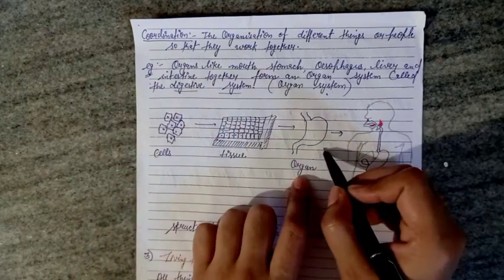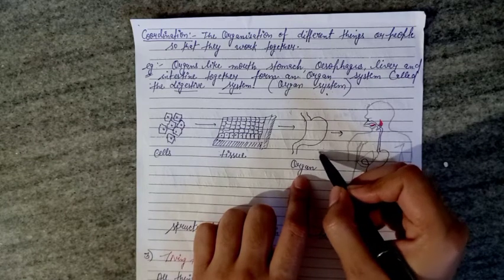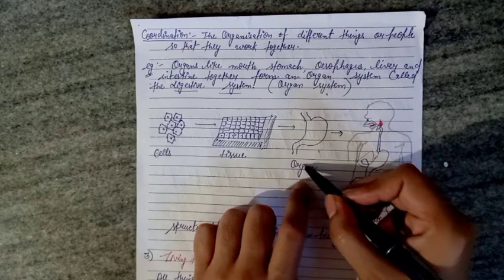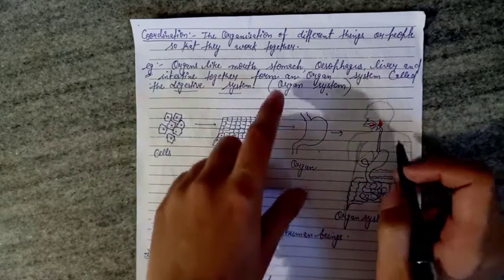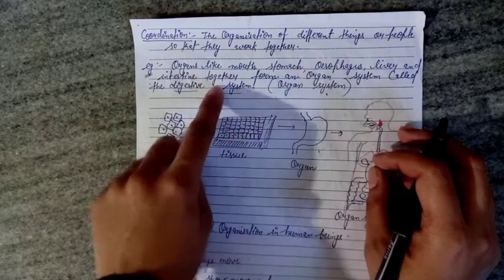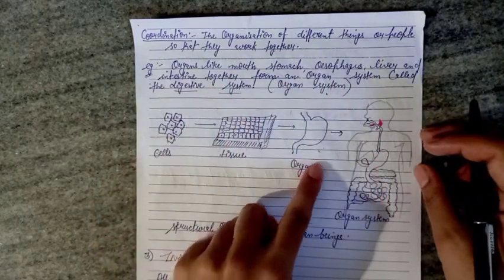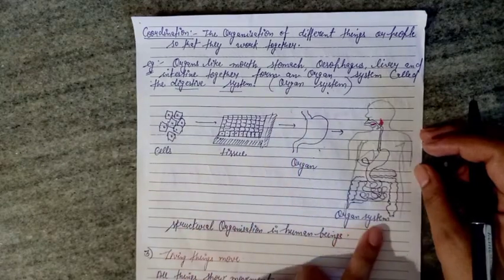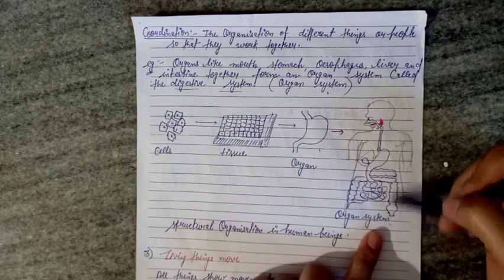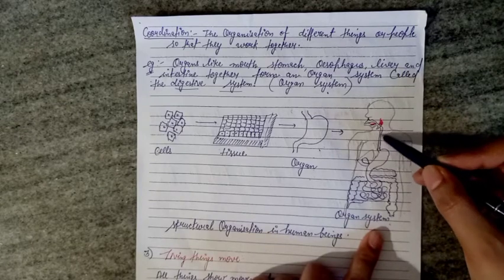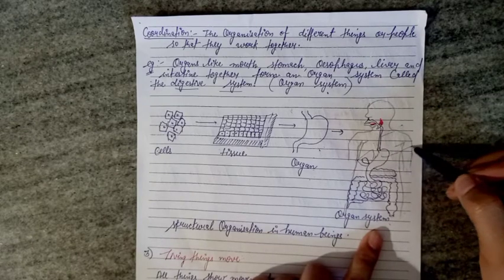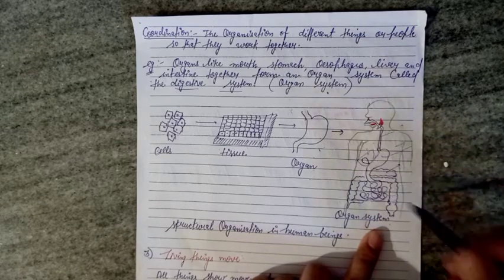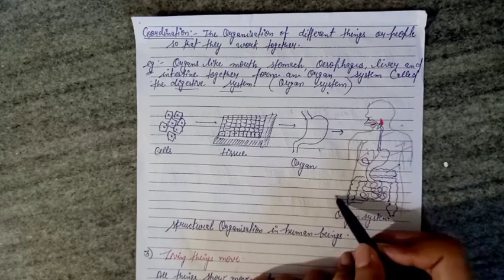So here, two or three groups of tissue make an organ. This is our stomach, which is present in the digestive system, and a group of organs make an organ system, such as the organs of the digestive system. Here is the esophagus, a pipe-like tube, and this is the stomach, this is the pancreas, this is the liver, this is the small intestine, and this is the large intestine.